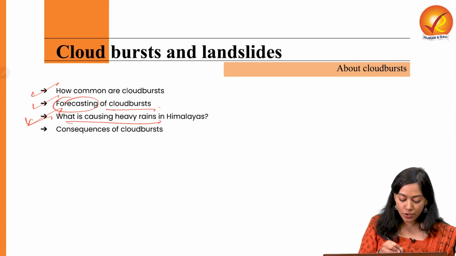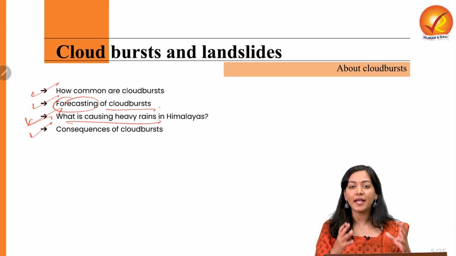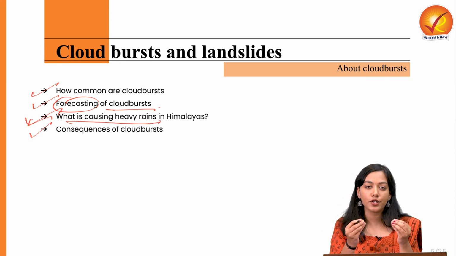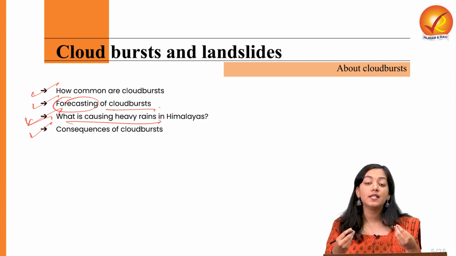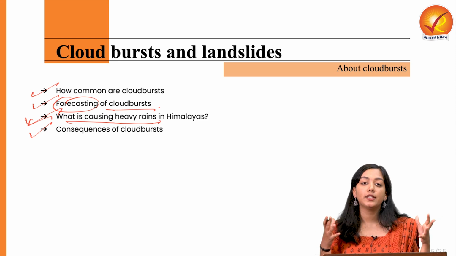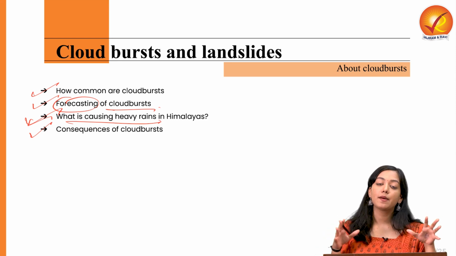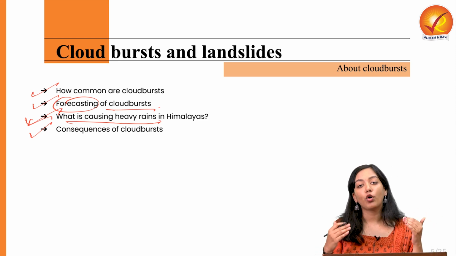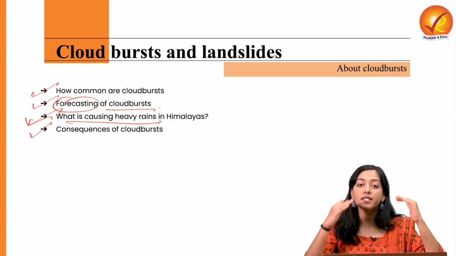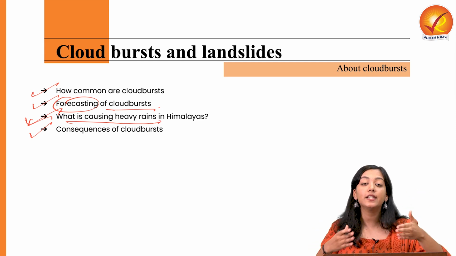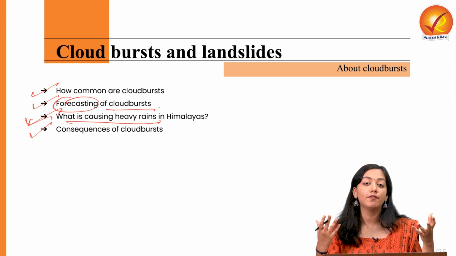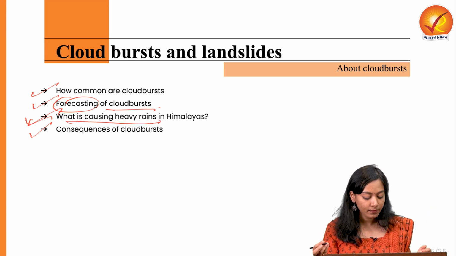What are the consequences of cloud burst? We know that this is an intense weather phenomenon which takes place in a sudden burst of time. So this obviously leads to flash floods. Flash floods happen when the water bodies or the land system around are overwhelmed by the rainfall within a short span of time, so that it is not able to penetrate into the ground or the drainage system properly. So the drainage system starts overflowing, and this is the reason flash floods take place.